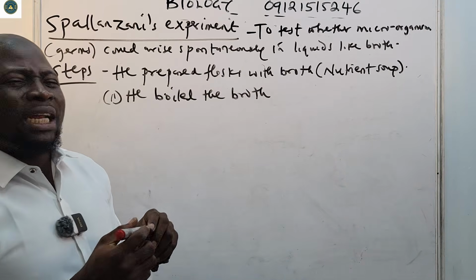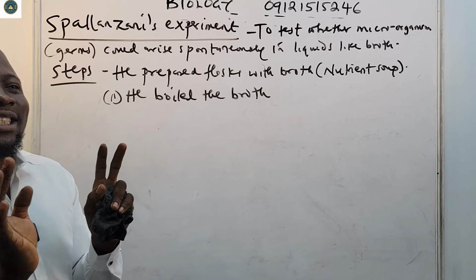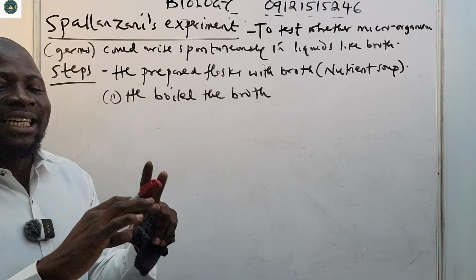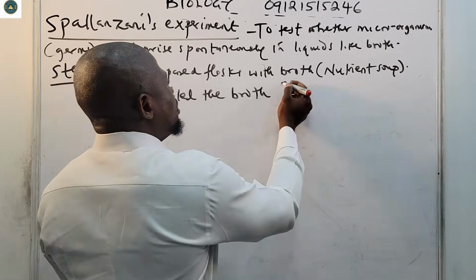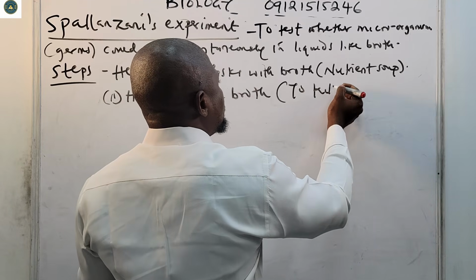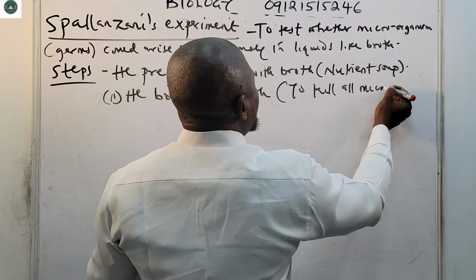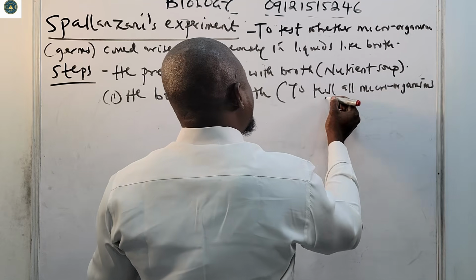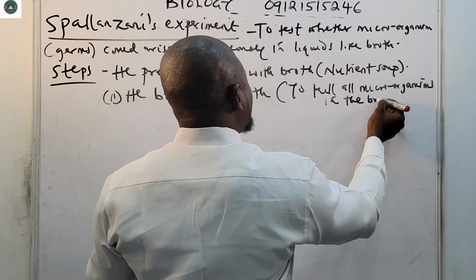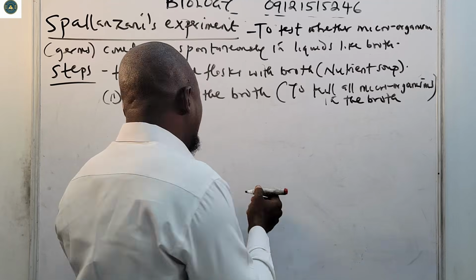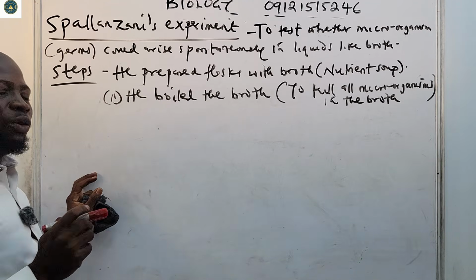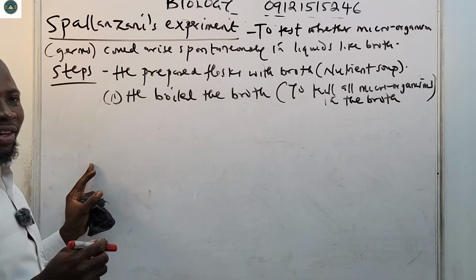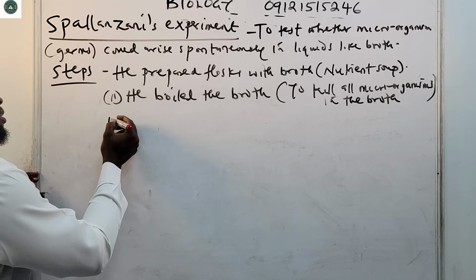He's boiling the broth so that it can kill all microorganisms that are present in the broth. Okay, so that's the major reason he is boiling the broth. So number three, he sealed some flax.